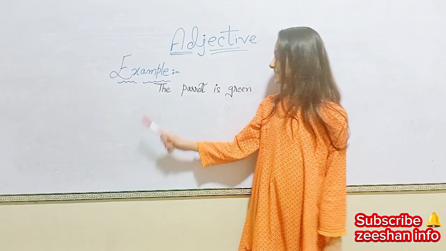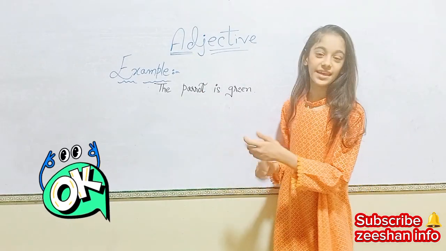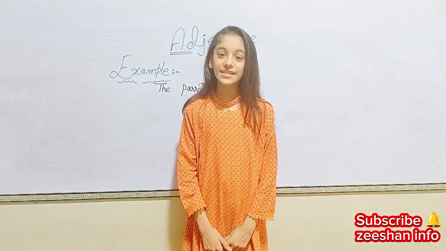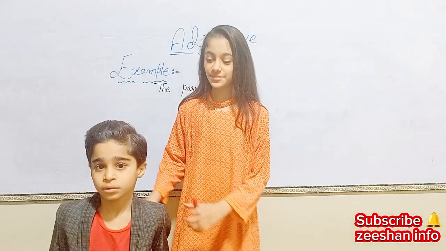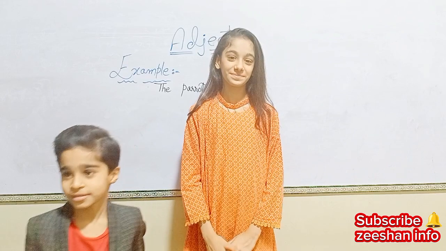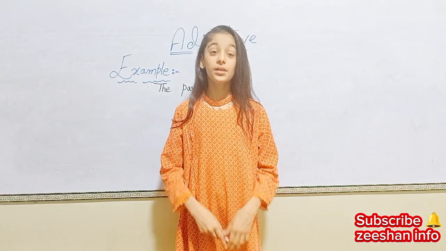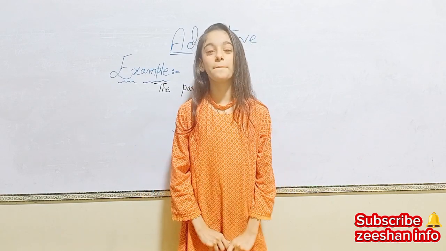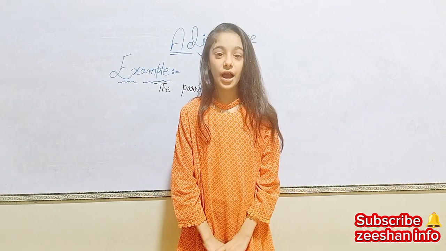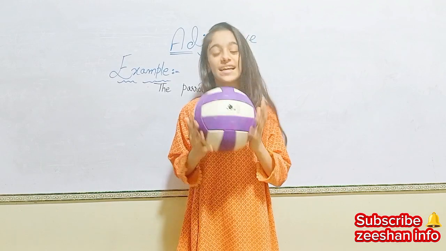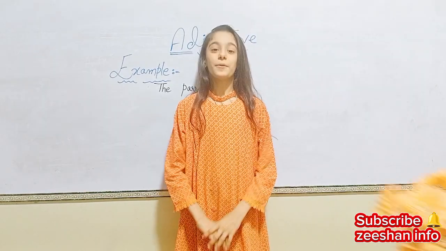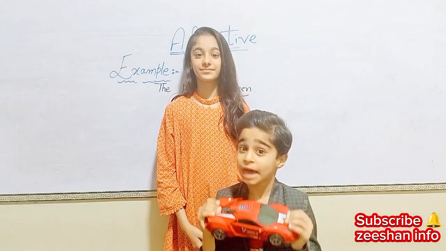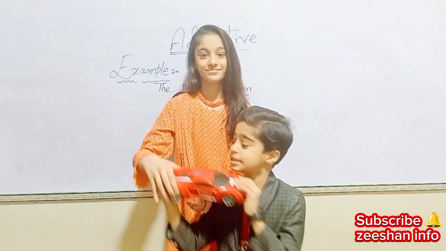For example, the parrot is green. In this sentence, the word green is an adjective. The smart boy. Smart is an adjective. Example, big hall. In big hall, big is an adjective. Round ball. Round is an adjective. Beautiful flower. Beautiful is an adjective. This is a red car. Red is an adjective.